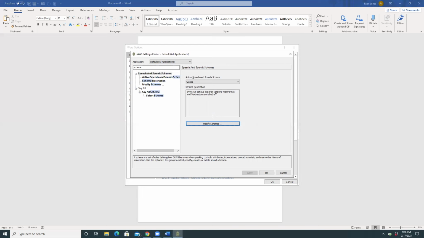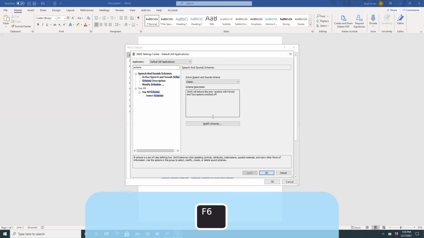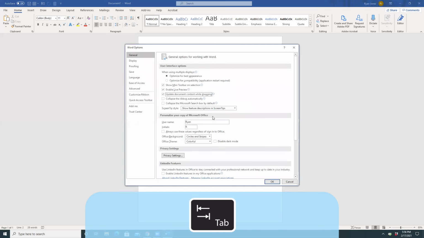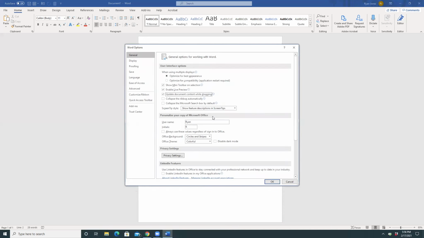Speech and sound schemes page. Modify schemes button. Okay, now I'm back on the Settings Center screen. So I'm going to press F6 and then tab over to OK to close out of Settings Center. OK button. Space. Document one Word. Word options. Update document content. Okay, now I'm back in Microsoft Word.